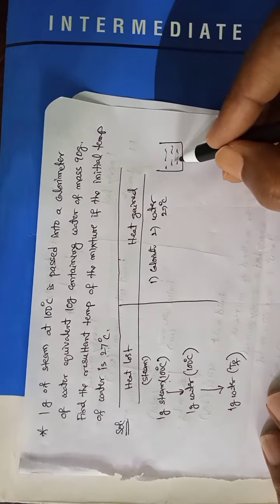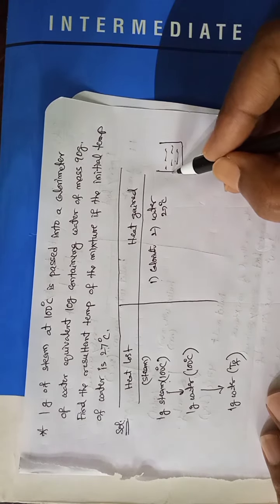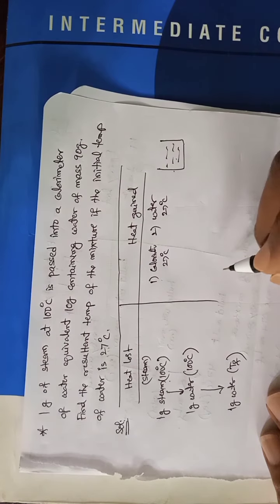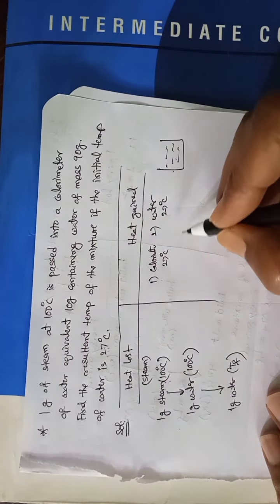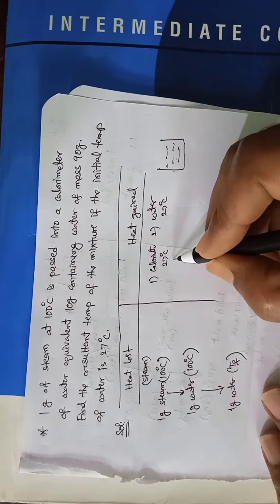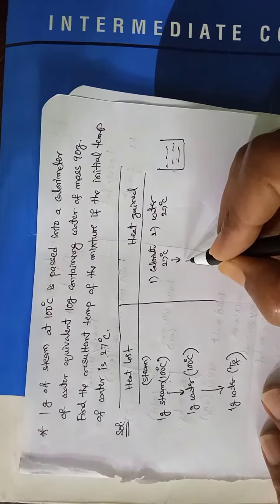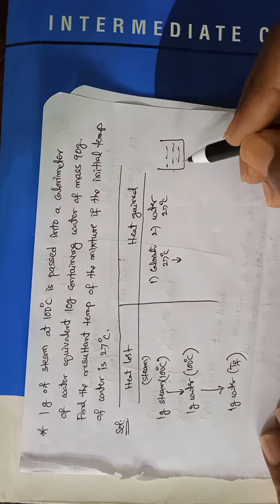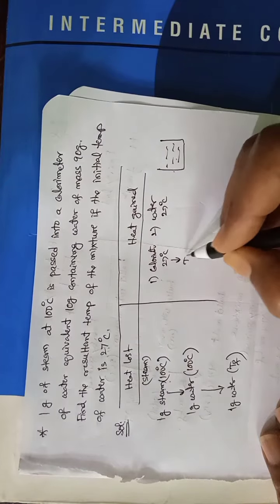If water is at 27 degrees centigrade, calorimeter also will be at 27 degrees centigrade. Both have same initial temperature. Now after steam mixing into water, the resultant temperature will be Tf.